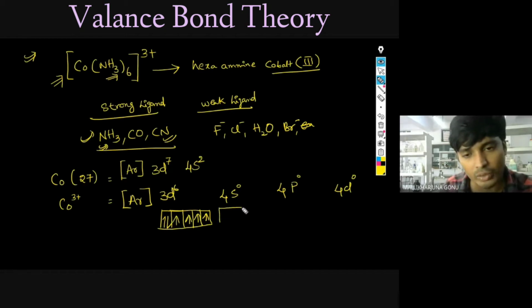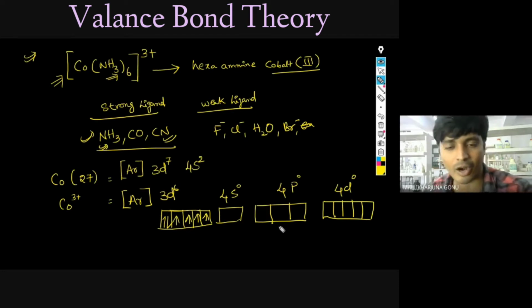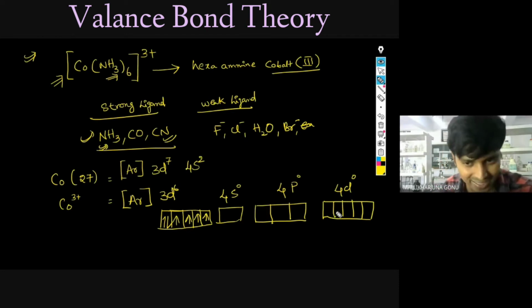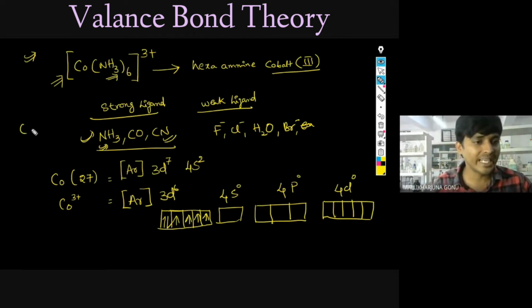Next you write 4s0, 4p0 and 4d0. Write all of these initially; later you can avoid that based on your practice. Let it practice from the starting only. So here cobalt is 3+.